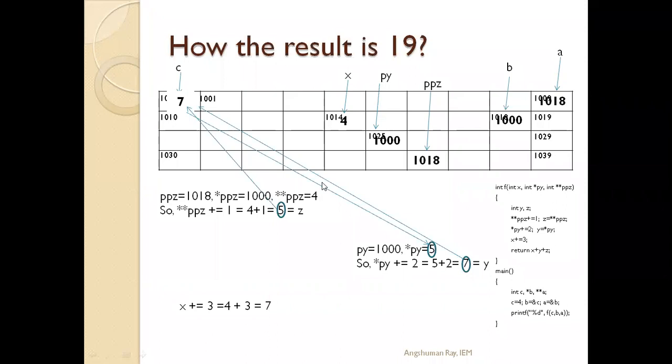So now we have x equals 7, y equals 7, and z equals 5. So x plus y plus z is equal to 7 plus 7 plus 5 is equal to 19.